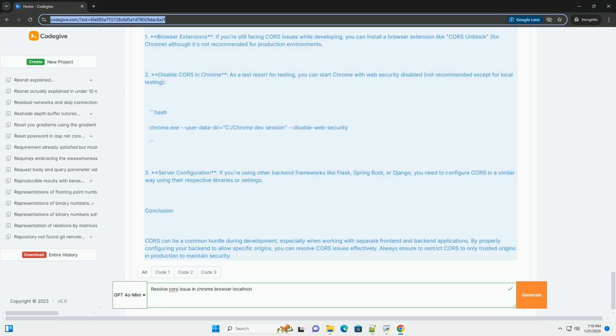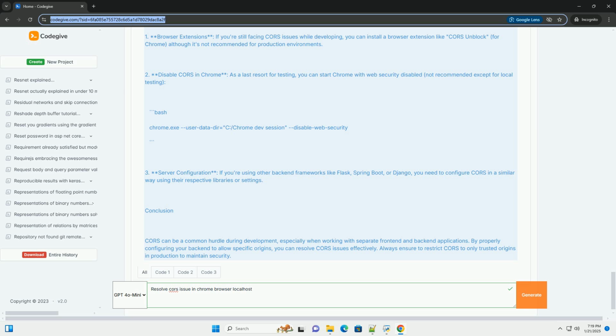Example scenario. Let's assume you have a front-end React app running on http://localhost:3000 and a backend Express server running on http://localhost:5000. Step 1. Setting up the backend to allow CORS.